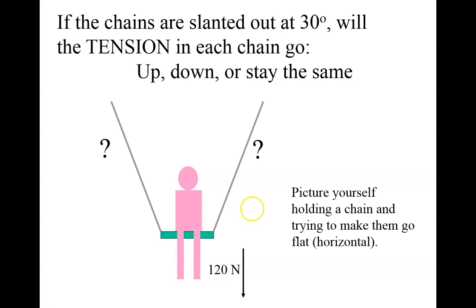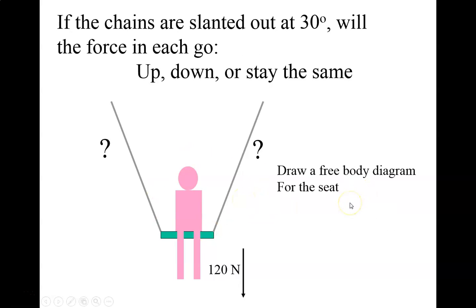So if you can, picture yourself holding an empty swing with the chain. So picture the person is gone, and you're trying to pull this chain, and you're trying to make the chain perfectly flat. Okay, it's always going to have a little sag in the middle, no matter how much force you apply. The more force you apply, the straighter it gets. Okay, but you never get it perfectly flat.